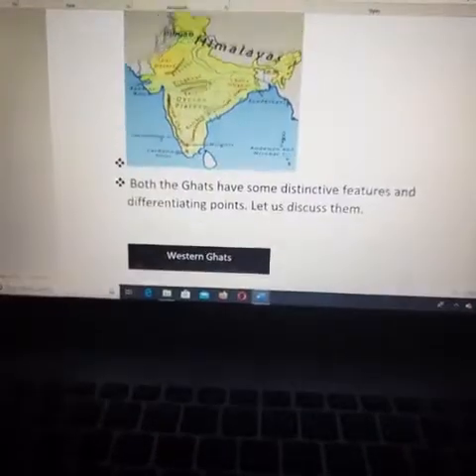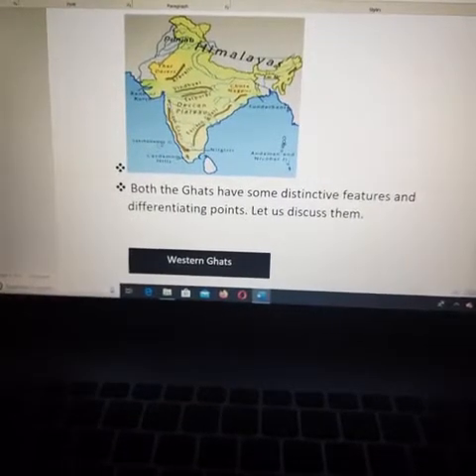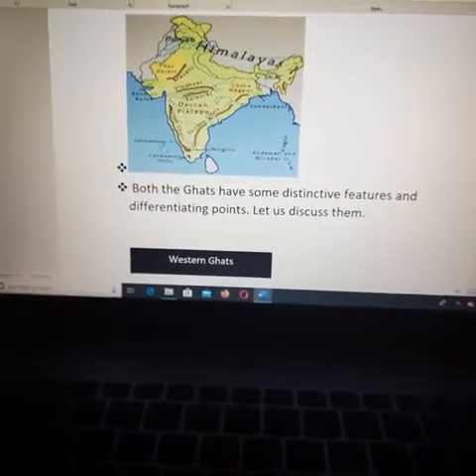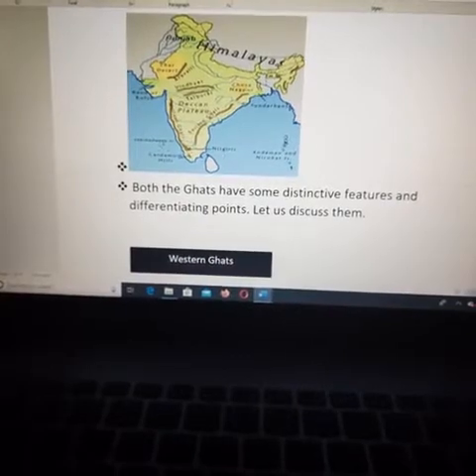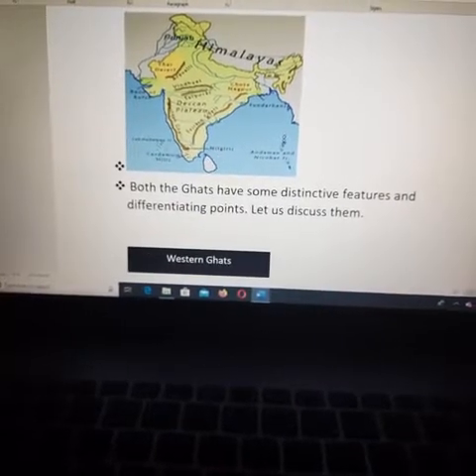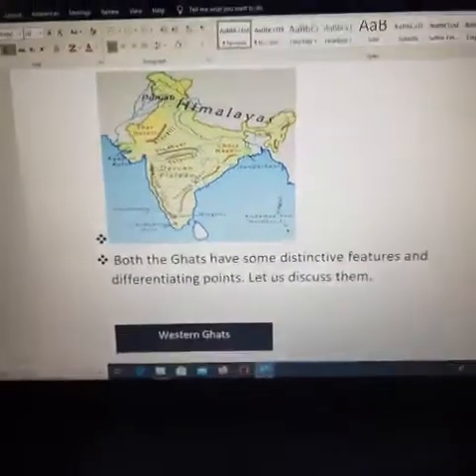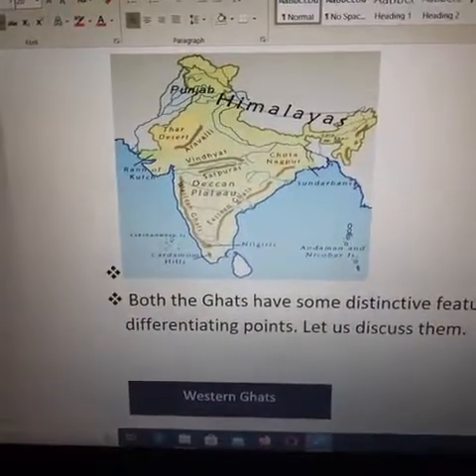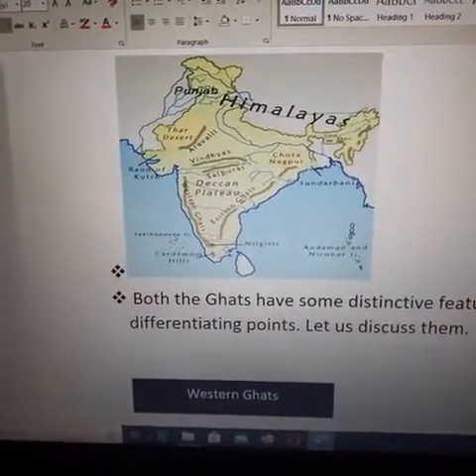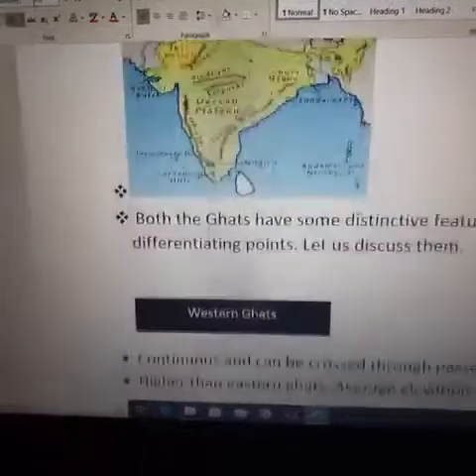They start from here, where the river Tapi is moving. From the Tapi till the south, the Nilgiri hills, you can see the Nilgiri hills, till here it ends. South means down, and this will be north. So from the Tapi till the Nilgiri hills, the Western Ghats is stretched.